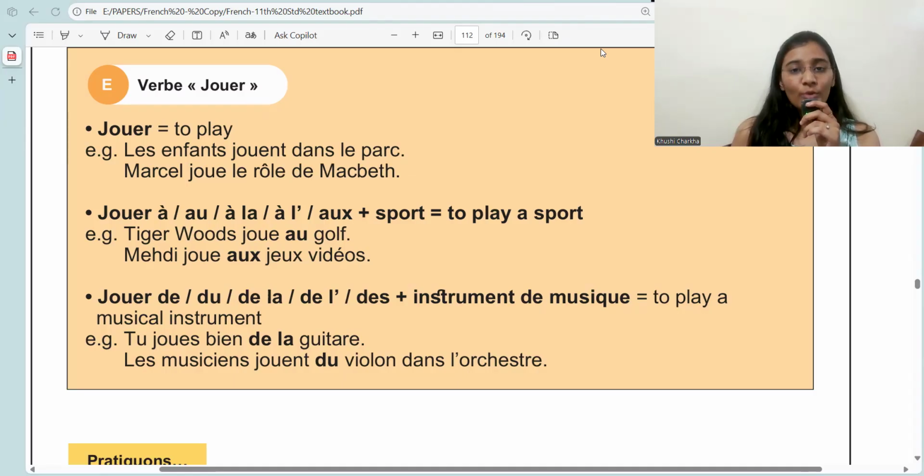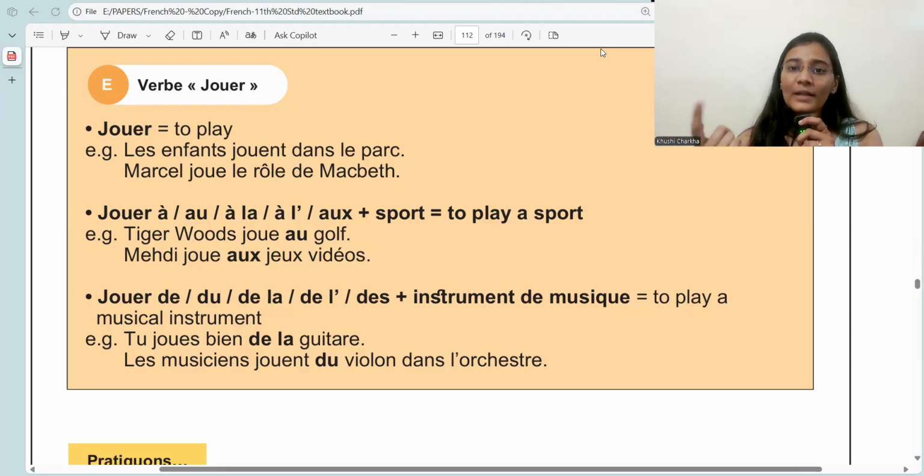So, the verb jouer is a regular ER ending verb, conjugated just like any other ER ending verb. The endings of ER are what? Je, e; tu, es; il, elle, e. Then we have nous, ons; vous, ez; ils, elles, ent. These are the endings. So it is also conjugated accordingly.